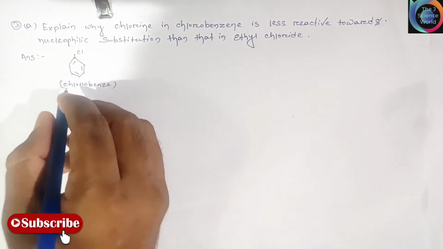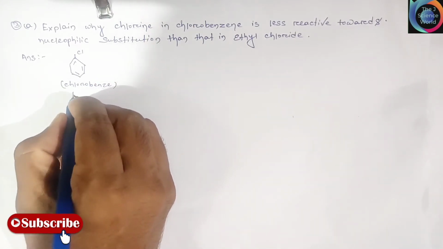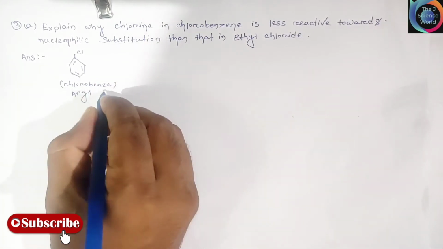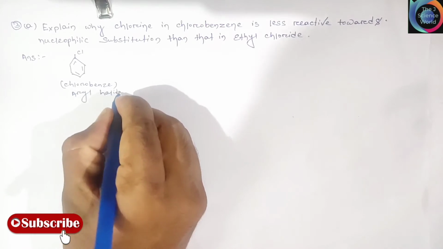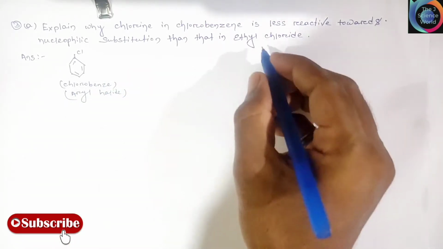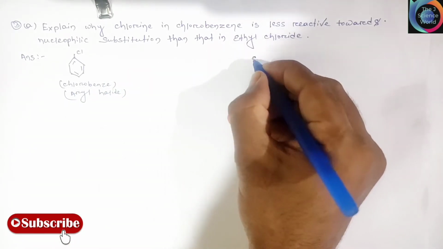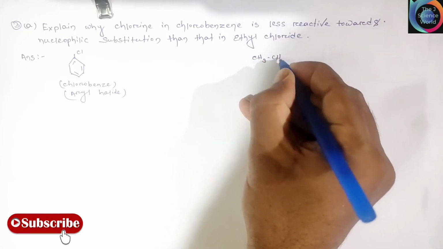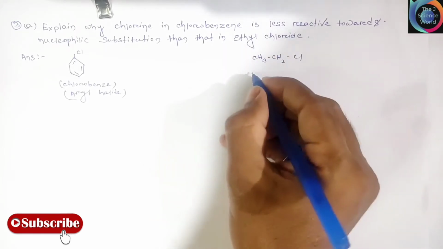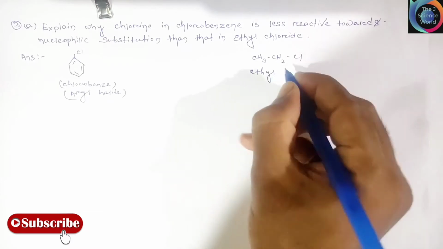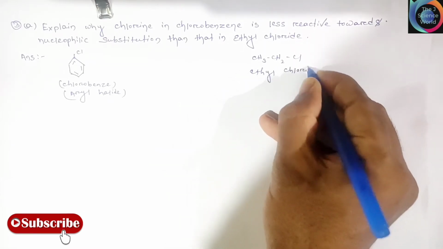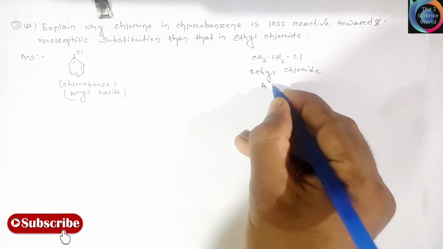This is also an aryl halide. The structure of ethyl chloride, this is your alkyl halide.